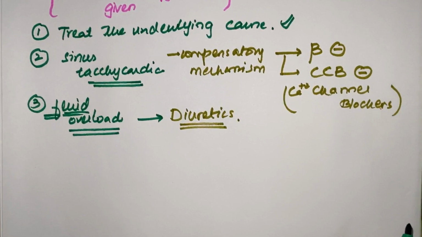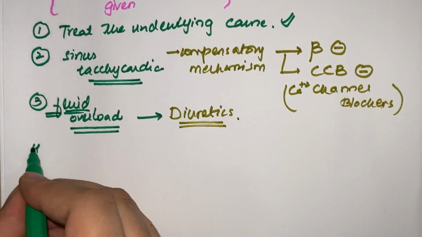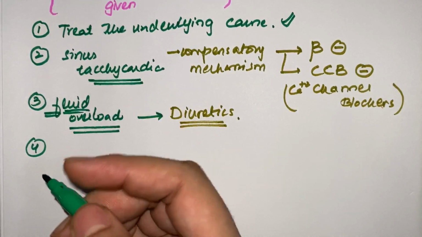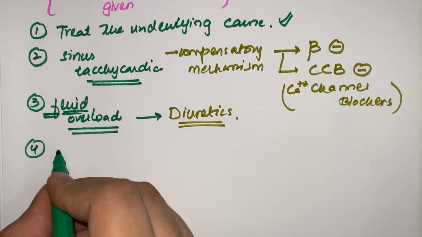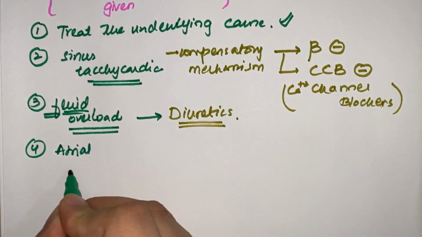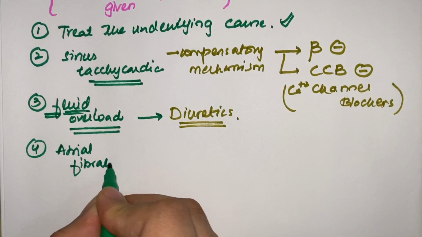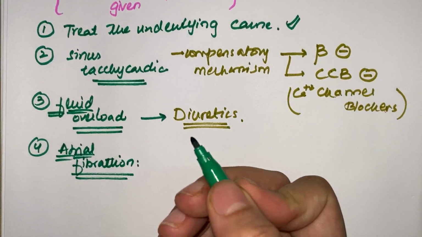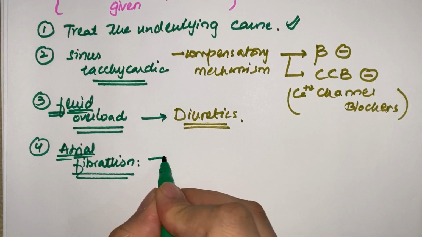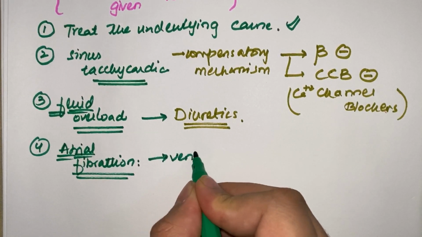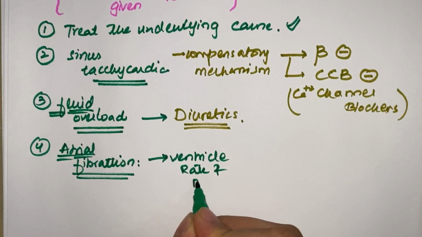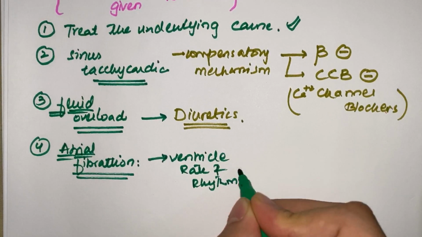The fourth point of our management: as I've already discussed in the pathophysiology and diagnosis sections, the patient can develop atrial fibrillation late in the disease, majorly because of atrial dilatation. If atrial fibrillation develops, the ventricular rate and rhythm, in fact the whole rhythm of the heart, will become abnormal.